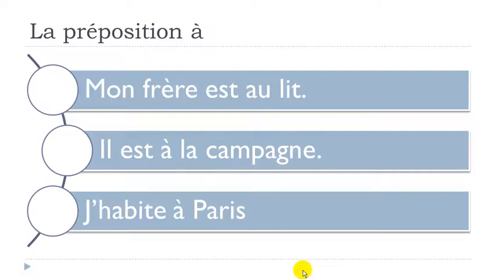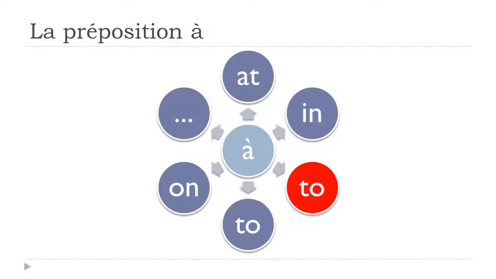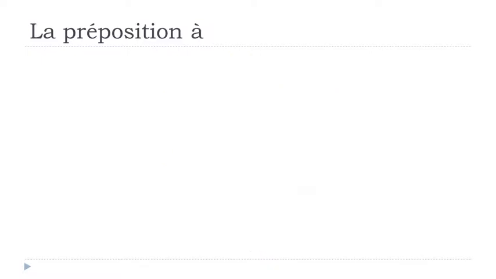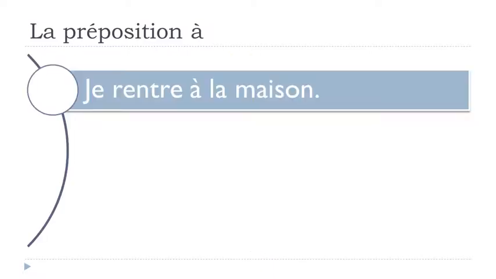All right, let's see another use of à, and it would be to. A few examples. Je rentre à la maison. Okay, so in that case, rentrer, it's to go back. All right, so je rentre à la maison. And when we want to introduce this concept, then we should use this à la maison. Je rentre à la maison.